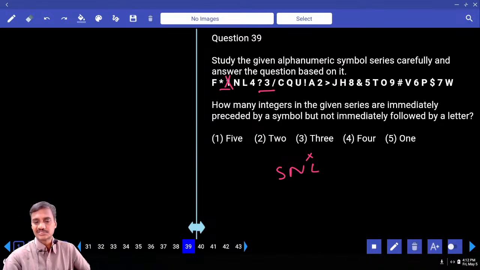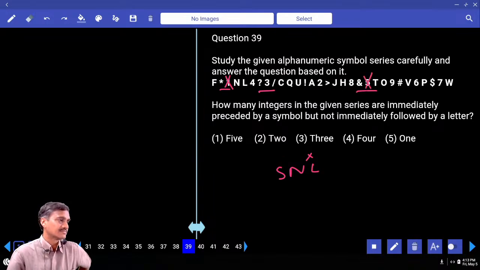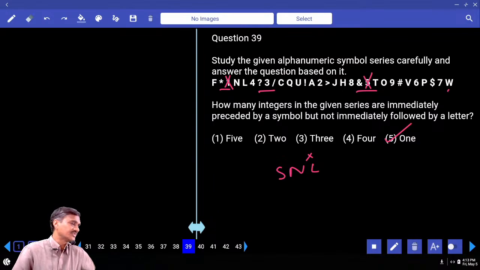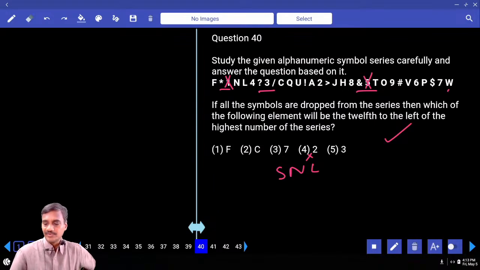And the question mark is a symbol, followed by number 3. It is not followed by a letter, it is followed by a symbol. And the next one, symbol and a number. Next symbol and number. No, this is a symbol, number, but it is followed by a letter. It should not be followed by a letter. Symbol, number, and it is followed by a letter. How many are there? There is only one. So choice 5.